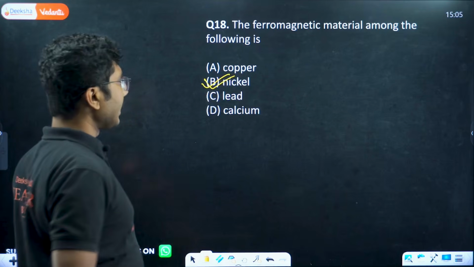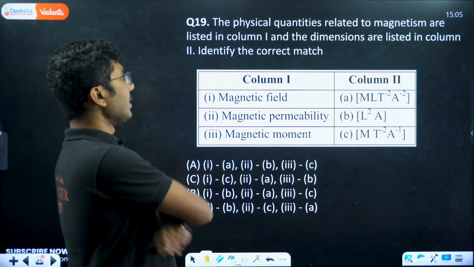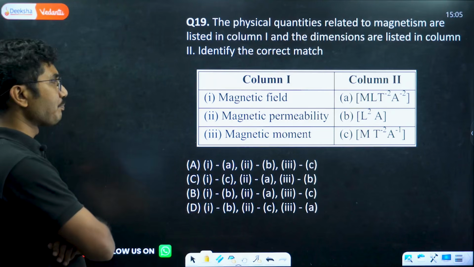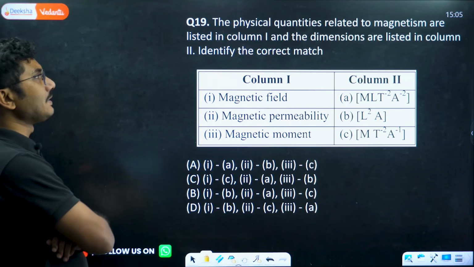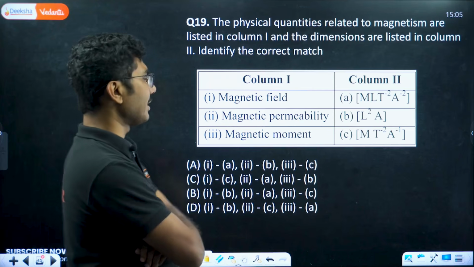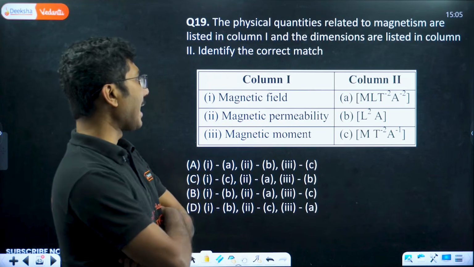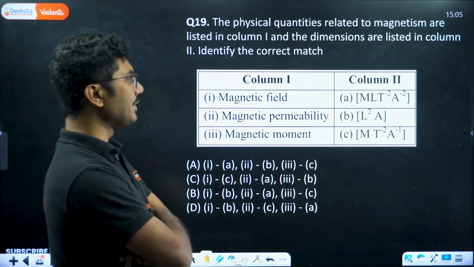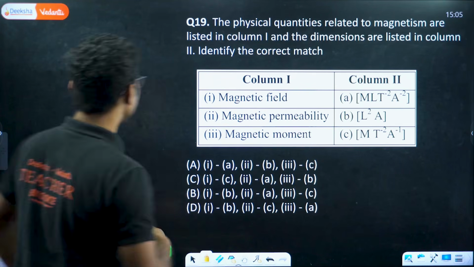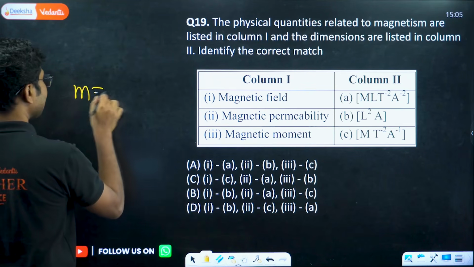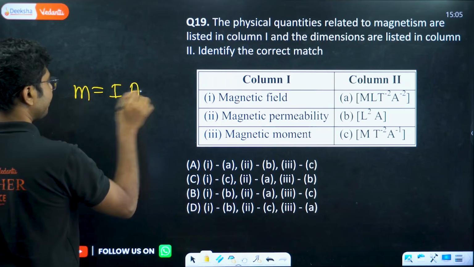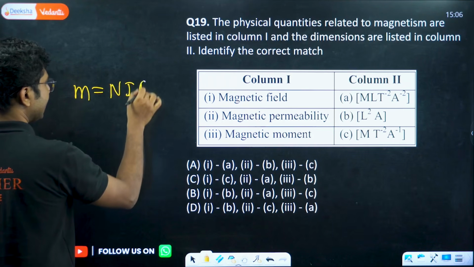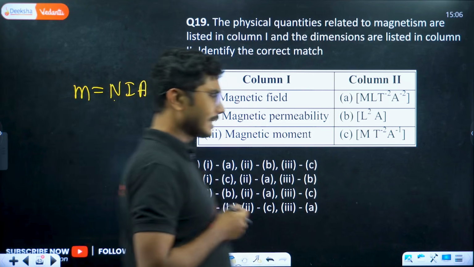Okay. Next, the physical quantities related to magnetism are listed in column 1 and dimensions are listed in column 2. Identify the correct match: magnetic field, magnetic permeability, magnetic moment. Out of these, the easiest one is magnetic moment. Magnetic moment is NIA, current into area. N is just a number, it has no unit.